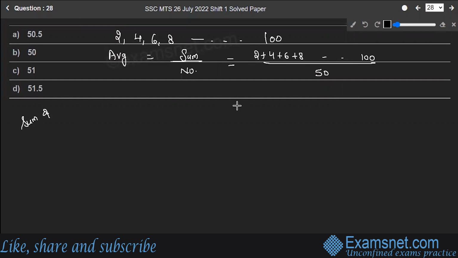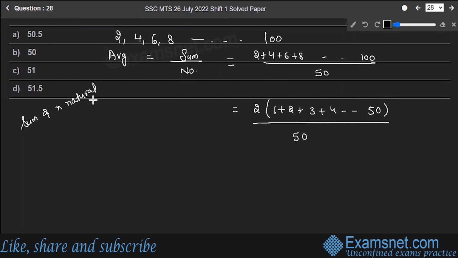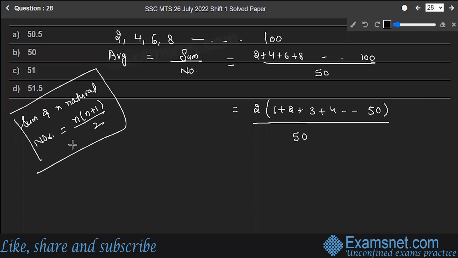One more thing I can do over here. First of all, I'll take 2 common. So 1 plus 2 plus 3 plus 4 till 50, whole divided by 50. So sum of n natural numbers, there is a particular formula for that. And what is that formula? It's n into n plus 1 upon 2. So do remember this formula. We'll be applying it over here. What is n? n is the number of terms over here.